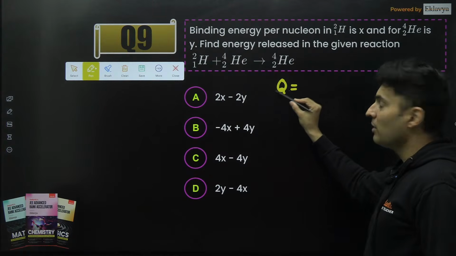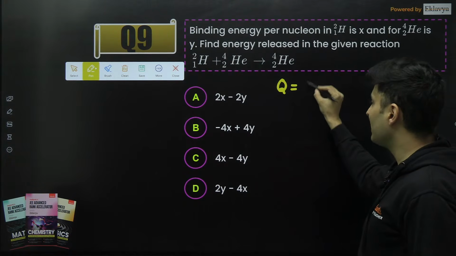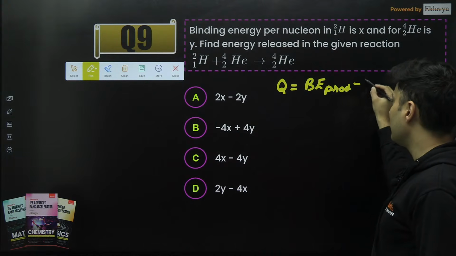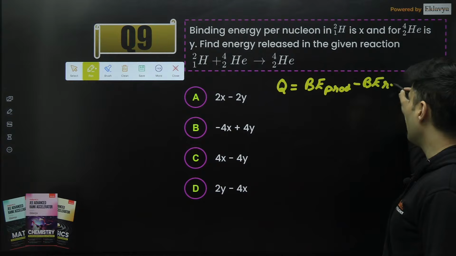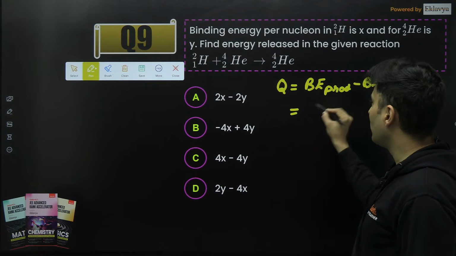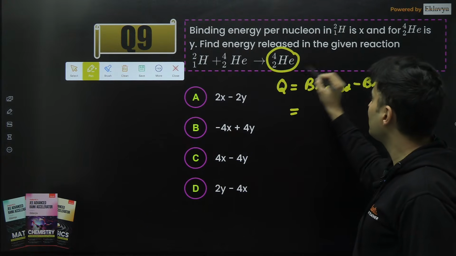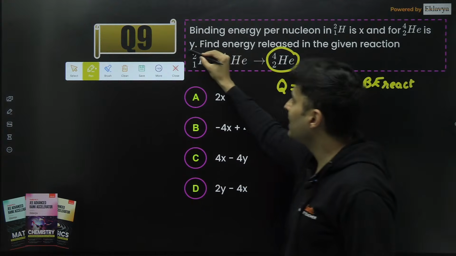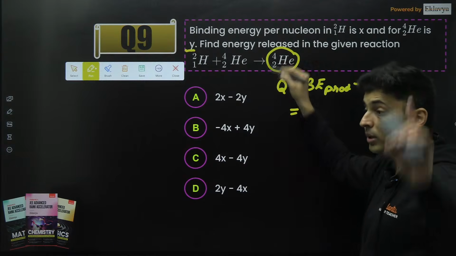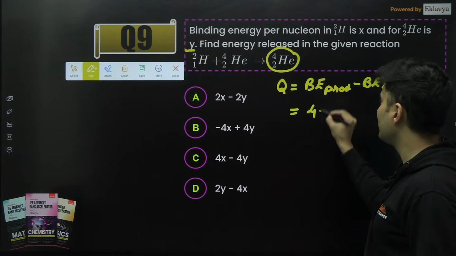How is Q value related to the binding energy? Do you remember it? It is nothing but the binding energy of your product minus the binding energy of your reactant. So here the binding energy of the product means binding energy of helium. It has 4 nucleons. Each nucleon has Y amount of energy. Because there are 4, look at the mass number, guys. 4 into Y.